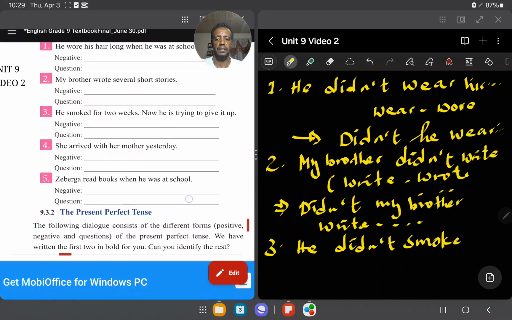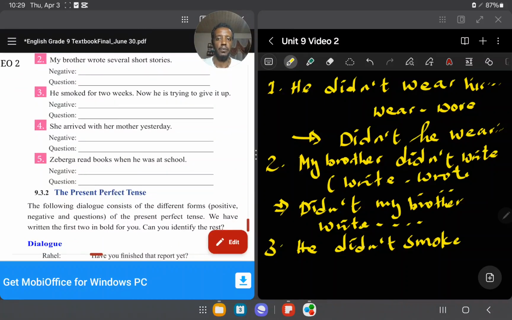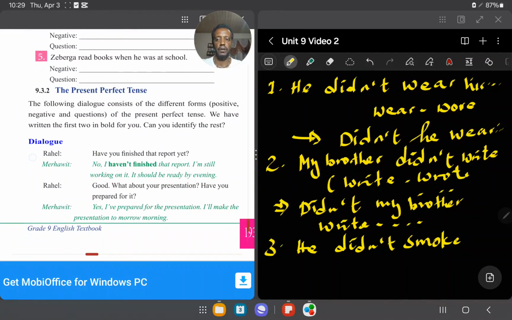But there are some words which are unchanged when you talk about present and past. For example, read. It is unchanged. Question number 5, read is the same in present and past. Okay. So again and again, I want to tell you, try to study the past tense form of some words.